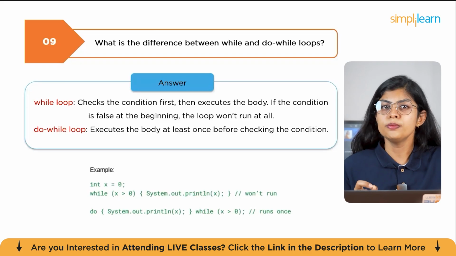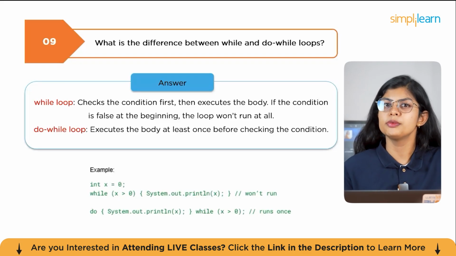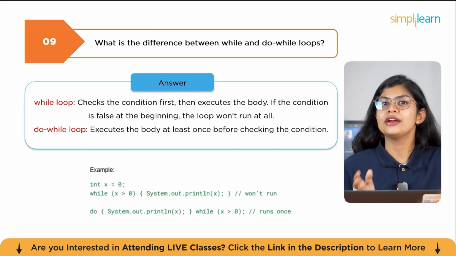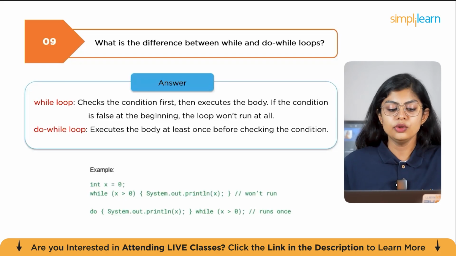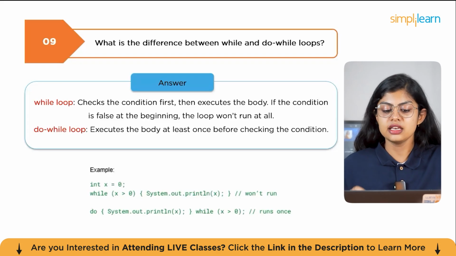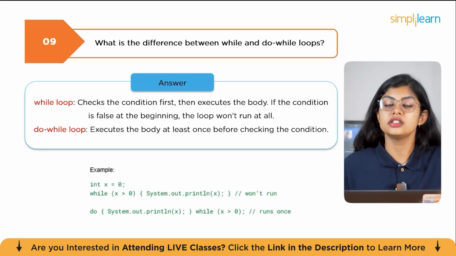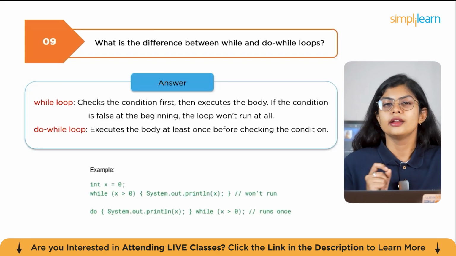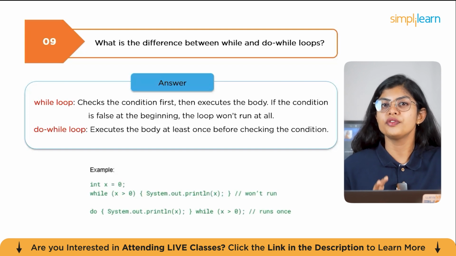Whereas in a do-while loop, it executes the body at least once before checking the condition. For example, if you have int x = 0 and a while loop with x > 0, the print statement won't run. Whereas in a do-while loop, we have System.out.println(x) while x > 0, and it runs at least once. In practice, while is used when the number of iterations is unknown, and do-while is useful when the loop must execute at least once, for example in menu-driven programs.